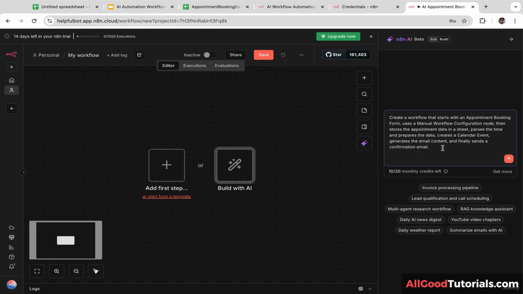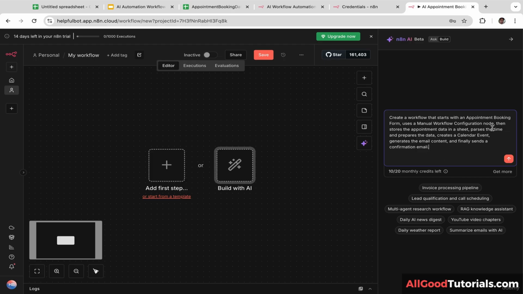And I'm going to write the prompt. Okay, here is the prompt. Create a workflow that starts with an appointment booking form, uses a manual workflow configurations node, then store the appointment data in a sheet, parse the time and prepare the data, create a calendar event, generate the email content, and finally send a confirmation email.